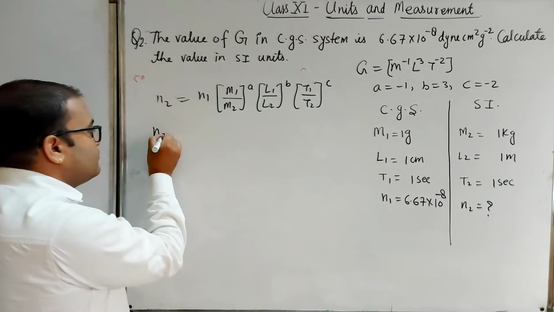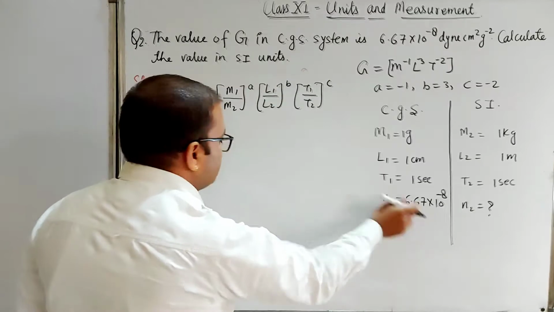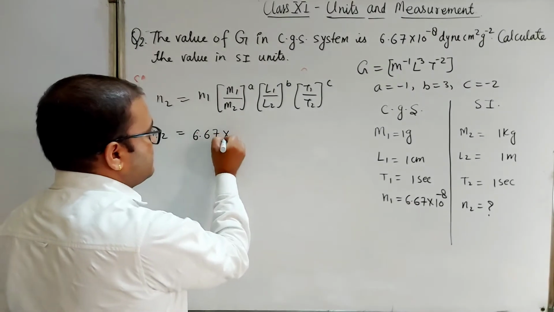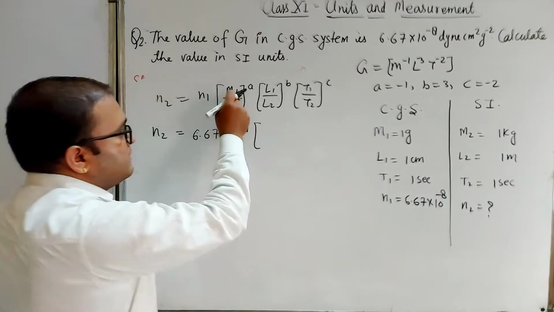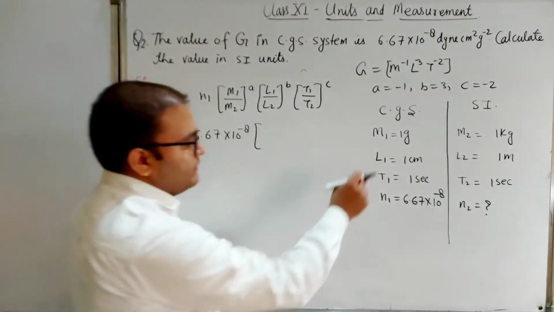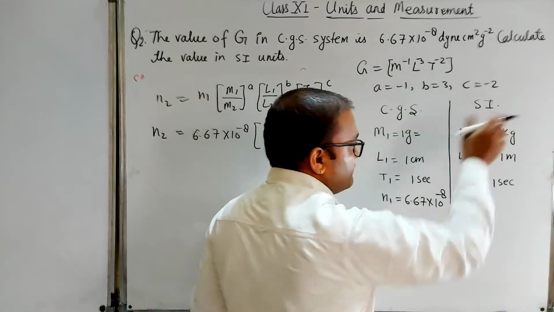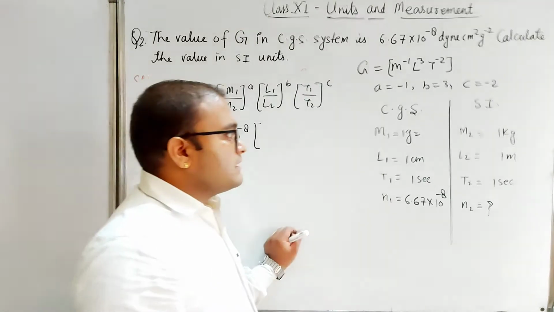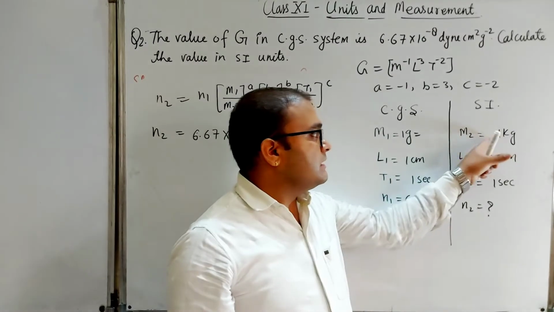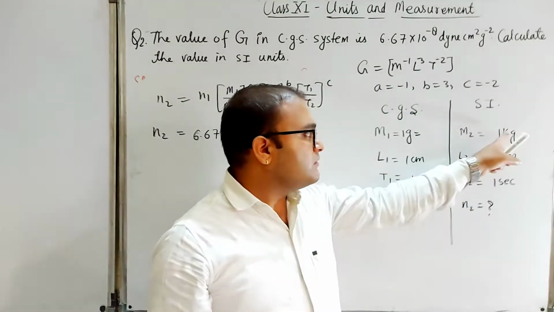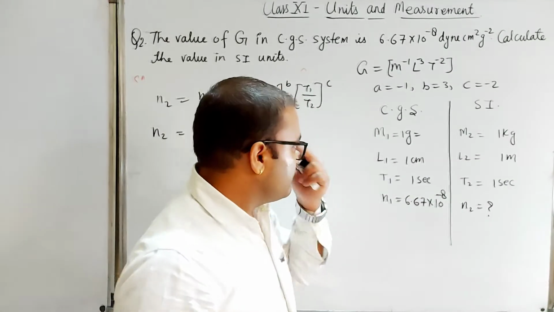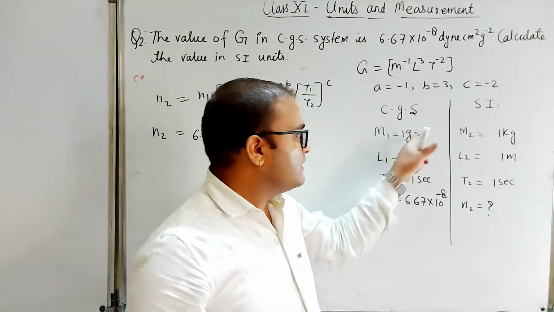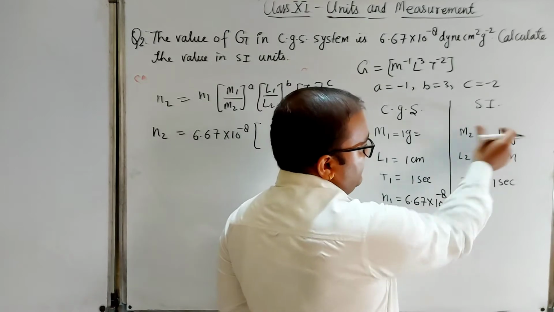Okay, so n2 equal to n1, this one is the value of n1, 6.67 into 10 to the power minus 8, m1. We want to convert in SI system, so we can convert this system into similar units of this one. You can also convert the other way, answer will be same, but we have to convert this one. So we will make both equivalent.